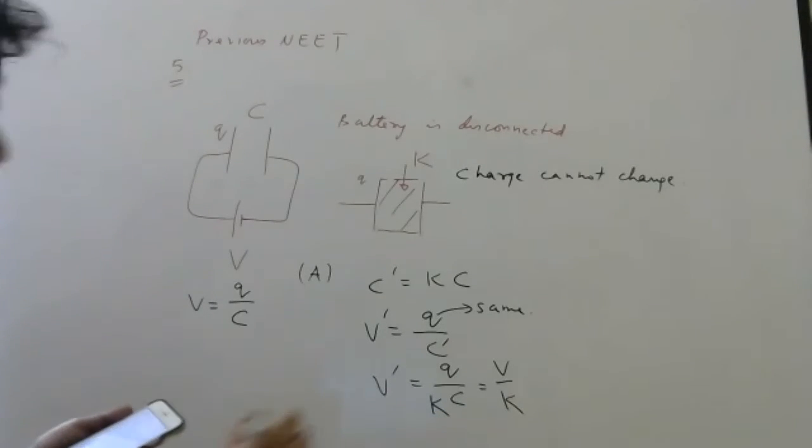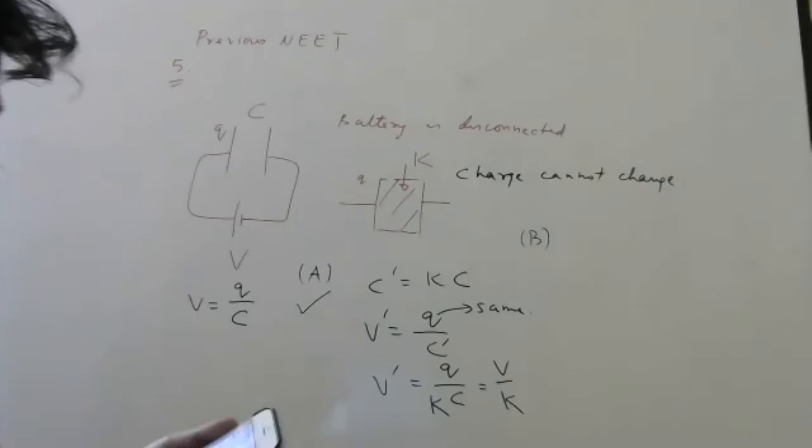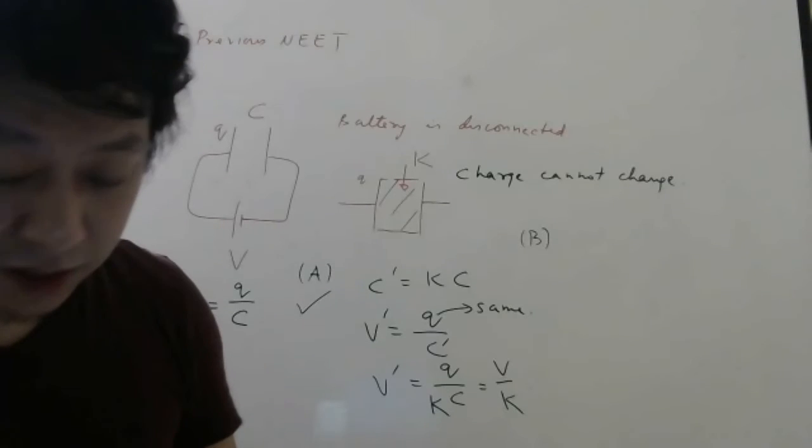So option A is correct only. They told incorrect. Option B. The energy stored in the capacitor decreases K times.